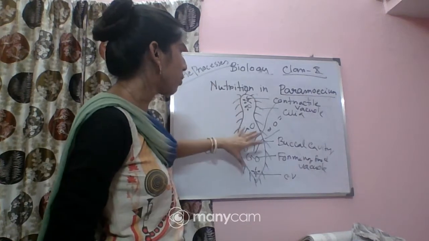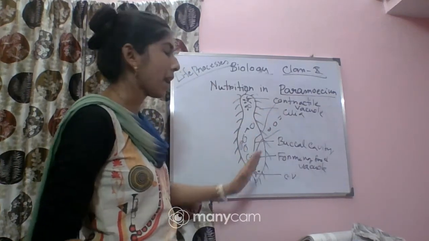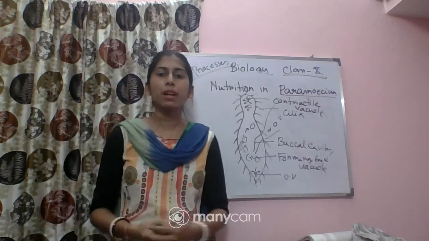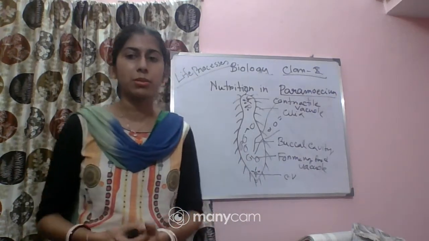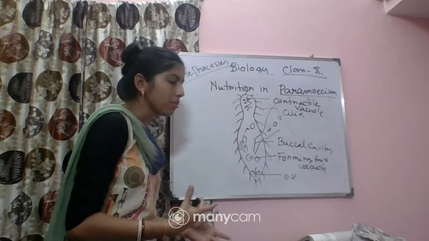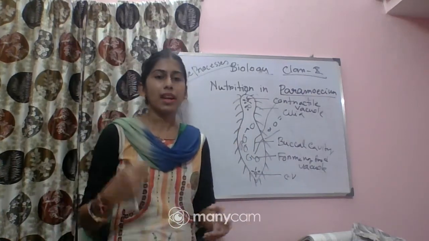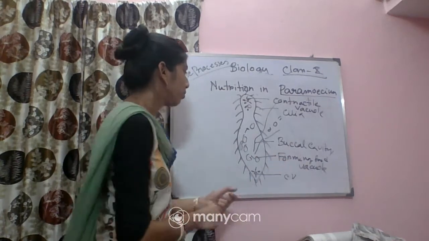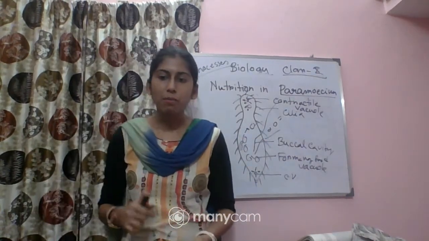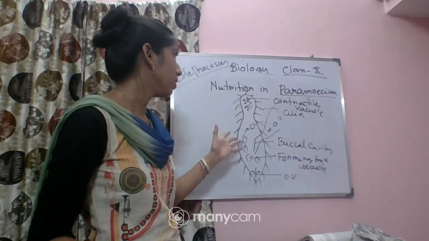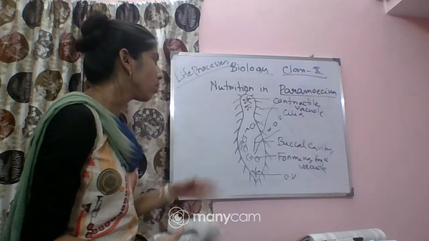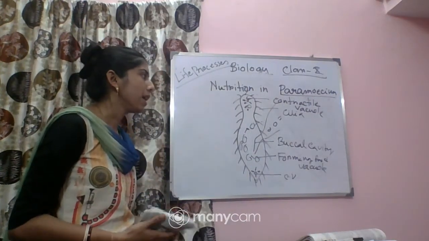So this is the process by which ingestion in the paramecium takes place, and after that the process is the same. Food vacuole will be formed and the enzymes will be released. So digestion will take place. After that assimilation, and the undigested food will be released from the body. So this is the way by which nutrition takes place in the amoeba. So this is all about the nutrition in amoeba and paramecium.